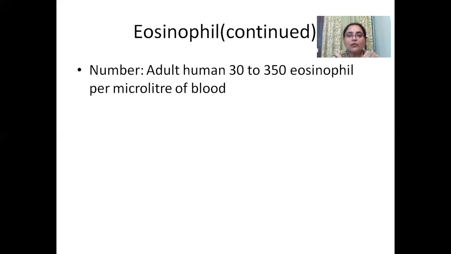So if the number of neutrophils rises more than the normal number, then we call it neutrophilia. In the same way, if eosinophils increase, we call it eosinophilia. If basophils increase, we call this basophilia. And when they decrease in number, we use the suffix penia. So it is neutropenia, eosinopenia, and basopenia.